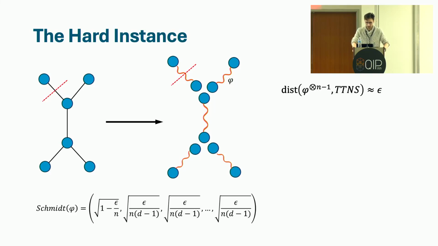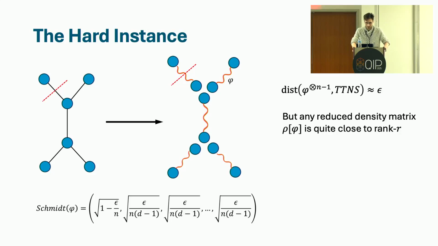And the first thing to note is that this state is genuinely far away from being a tree tensor network state. But it's not too hard to see that any reduced density matrix is actually quite close to being rank r. It's not rank r because the state as I've defined it has full rank, like rank d. But if you take a partial sum of the squares of the Schmidt coefficients, it's pretty close to being rank r in that sense. And so this leads to the intuition that this rank test struggles to reject on this hard instance.